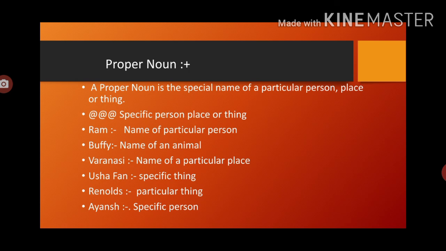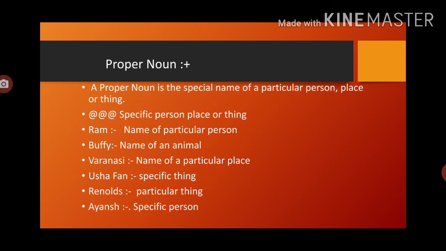Varanasi, name of a particular place. It means Varanasi name is not given to all the cities. It is the only one city in India, so that is proper noun. Usha fan, there are a number of fans like Usha, Khaitan, Onida, etc. But I like Usha fans.